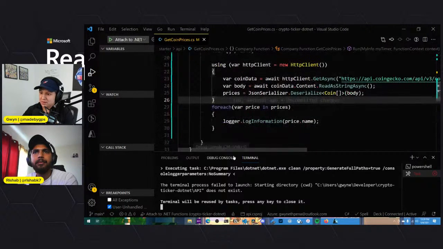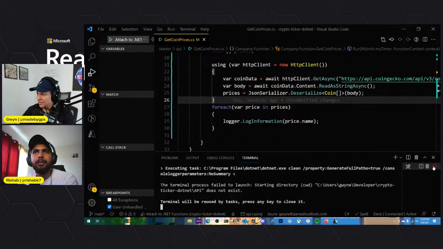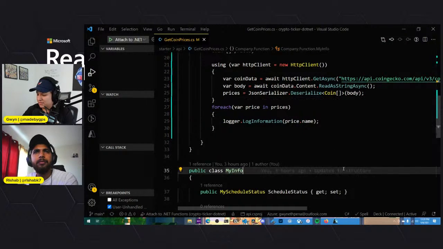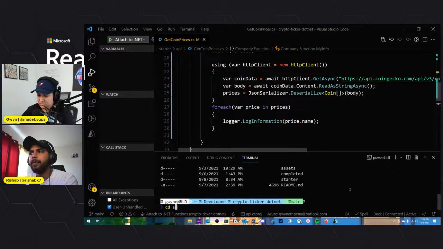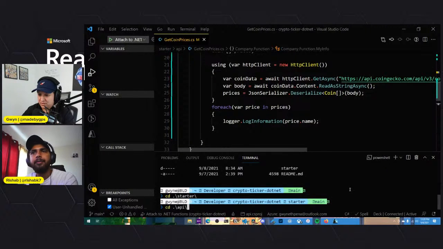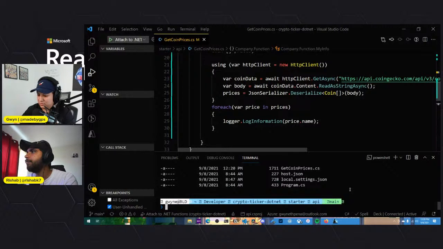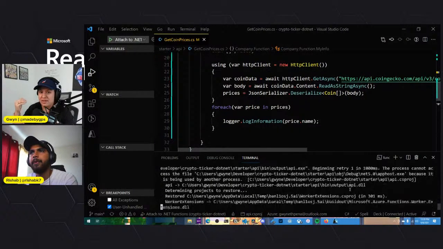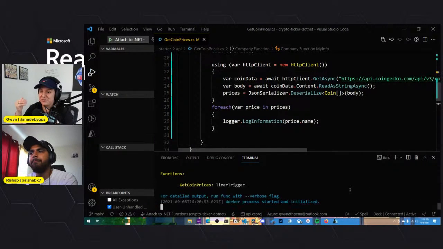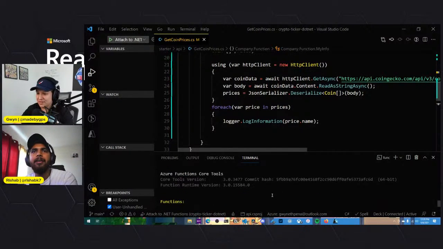Well, that's because, all right, we're going to have to do it this way. CD to starter, and then we'll move into the API, and then we'll do func host start. Yeah, so the reason that didn't work is because we have the starter, we have the completed, and then inside each one, we have multiple different projects that we could execute. So it doesn't know which one to do, so I'll just do it manually.